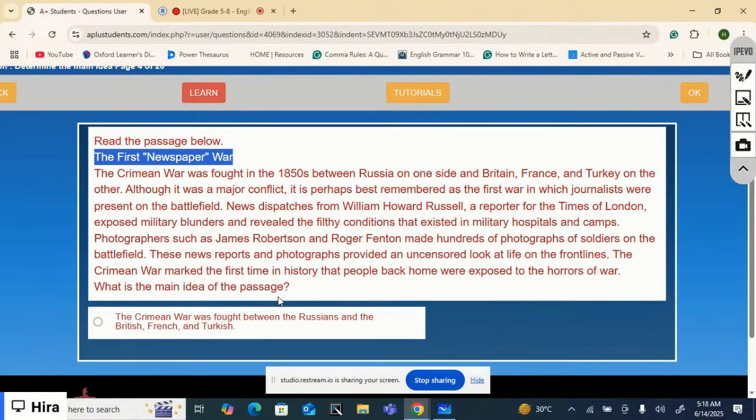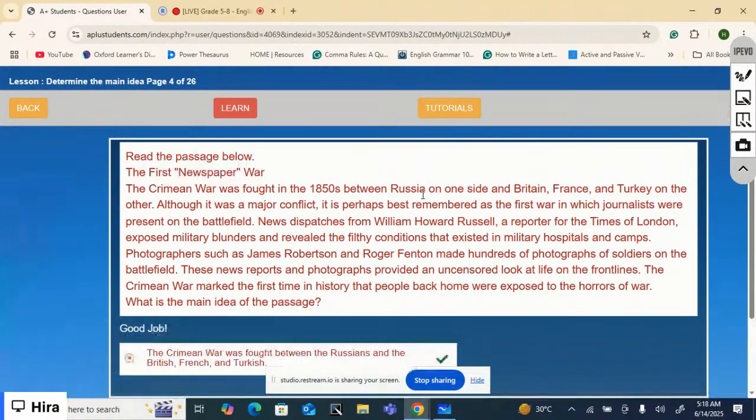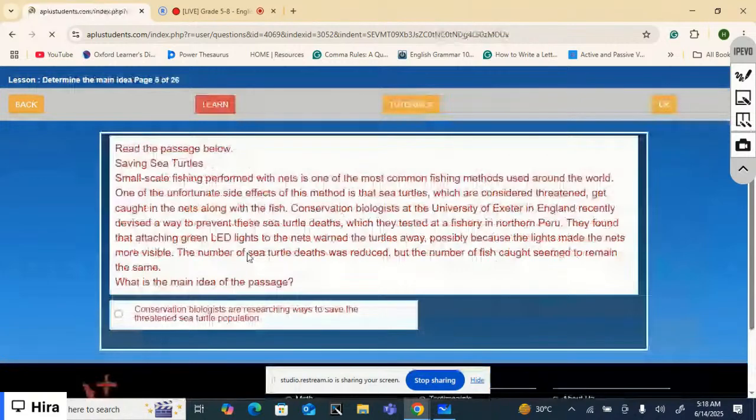Now, what is the main idea of the passage? The Crimean War was fought between the Russians and the British, French, and Turkish. Is it the main idea? Let's find out. I don't think so. Well, why do I not think so? Because it was about the journalists who participated in the war and how they actively jumped into the battlefield to get photographs and to get the details. So the main idea should be about this.